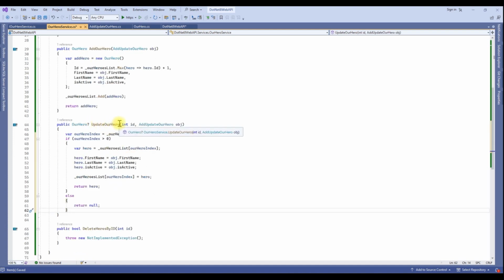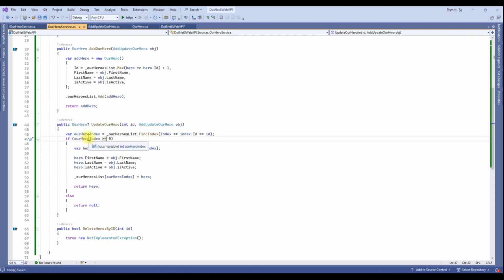So in UpdateHero, here we have one ID and user data: first name, last name, and active field. In update, because we are working with in-memory collections, we need the index of this record to update. So I am searching in our hero list with FindIndex. I am just filtering based on our ID. If I get something, it means the index is greater than 0, so greater than or equal to 0.